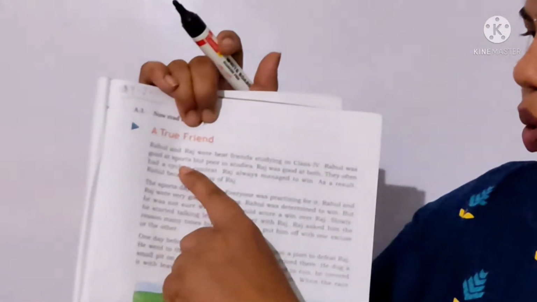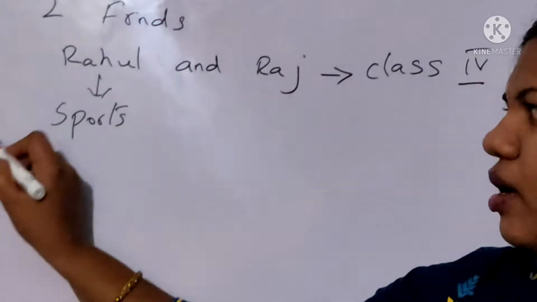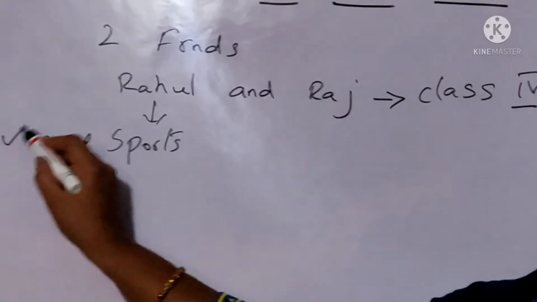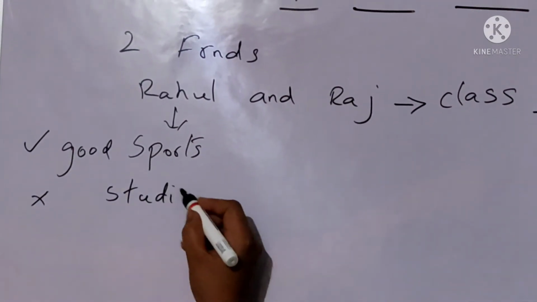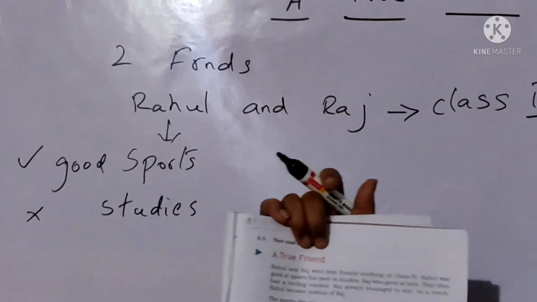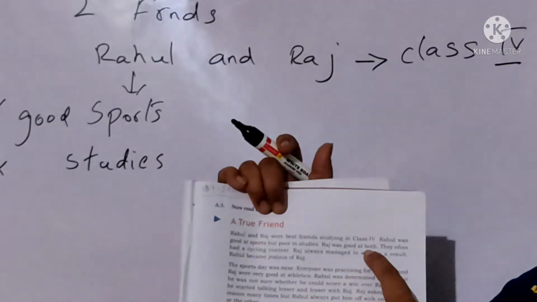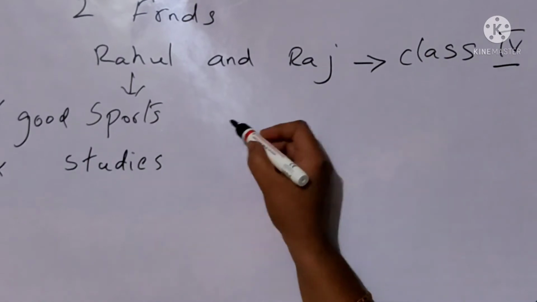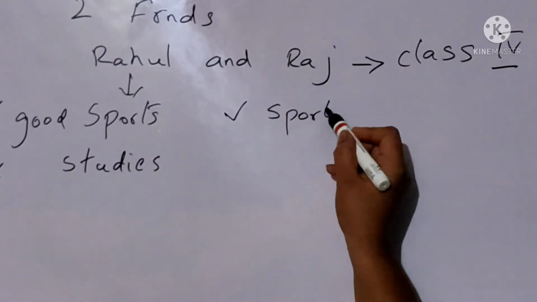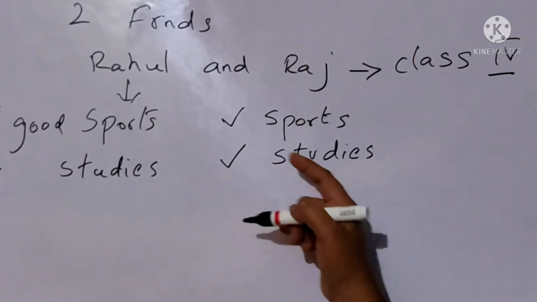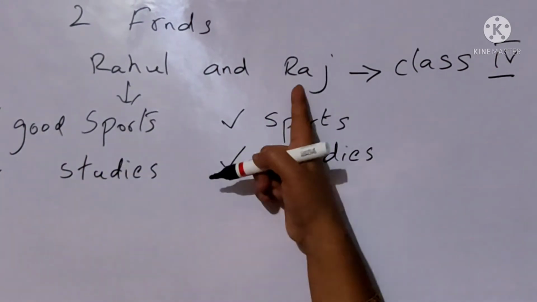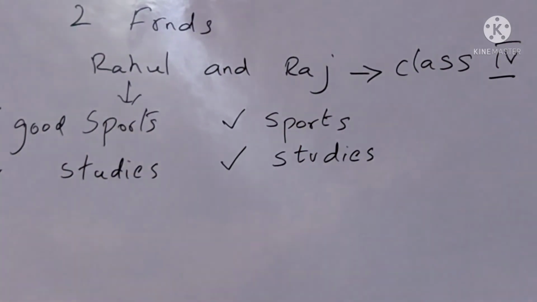Rahul was good at sports but poor in studies. So what has happened to Rahul? He is very good at sports, so I am putting a tick mark. But he is weak in studies, so I am putting a cross mark over here for Rahul. Then next, Raj was good at both. He is good in sports as well as in studies too. So Rahul is good only in sports, whereas Raj is good in both sports and studies.